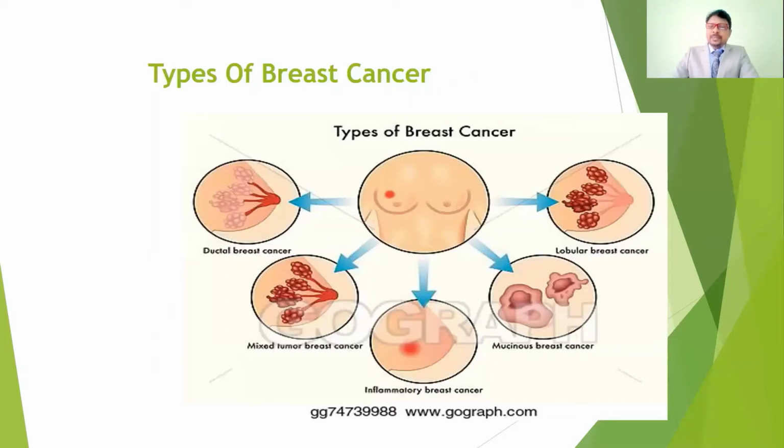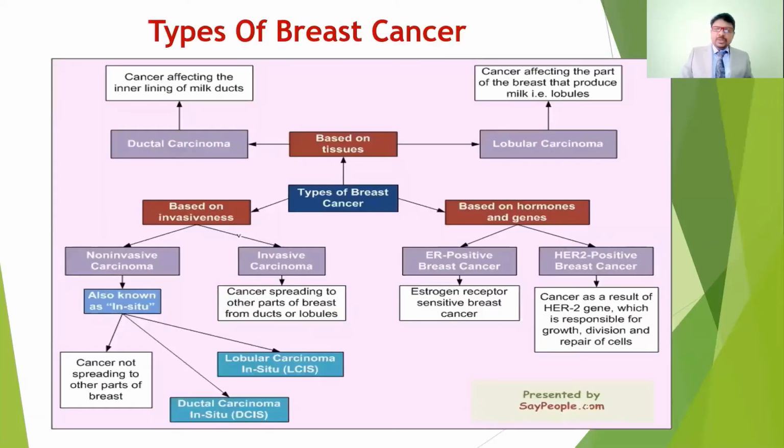So coming to the types of breast cancer, depending upon the involvement of the tissue, the cancers are going to be of different types. So based on the tissues, based on the invasiveness, and also based on the hormones. Coming to the tissues, if the ducts are involved, it is called ductal carcinoma. If the lobules are involved, it is called lobular carcinoma.